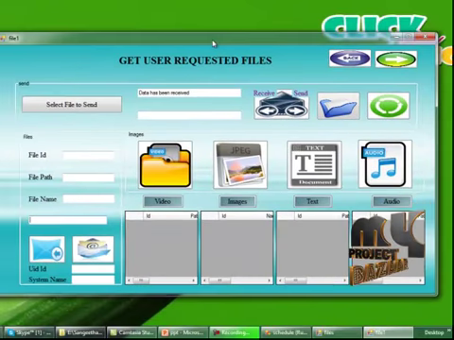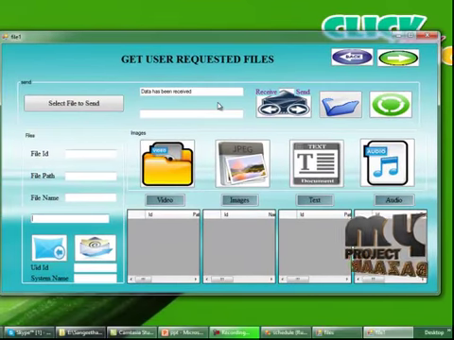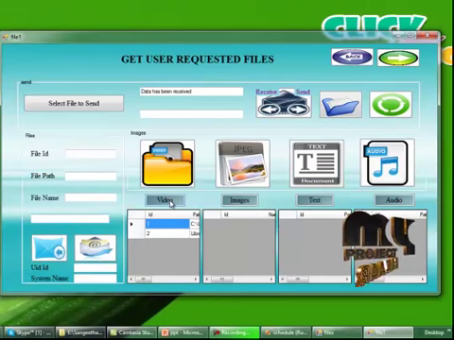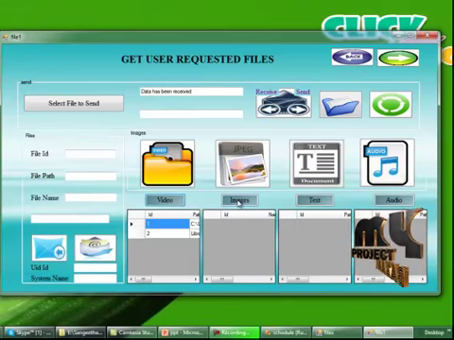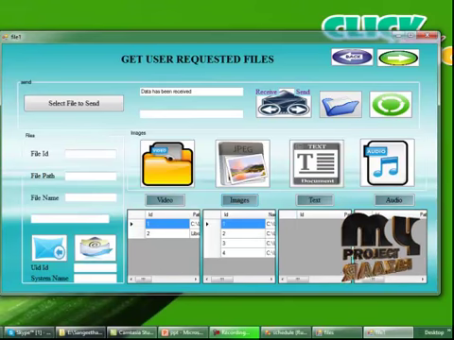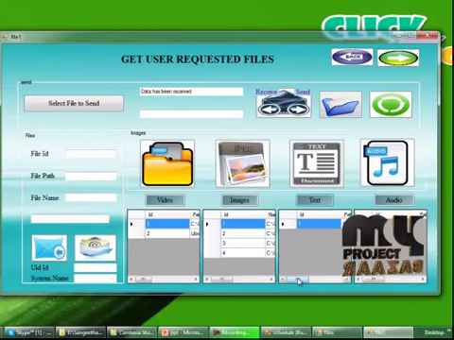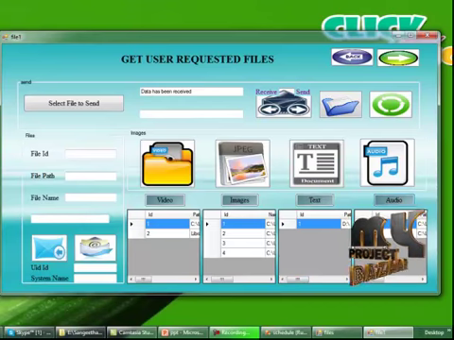Then the file has been received in the client, so that will be displayed in the user form. So data has been received. When I press the video button, the available videos will be displayed in data grid view 1. By selecting the image button, the available image files will be displayed in data grid view 2. By clicking this text button, the available text files will be displayed in data grid view 3. By clicking the audio button, the available audio files will be displayed in data grid view 4.